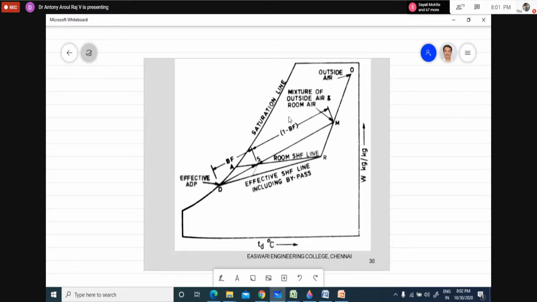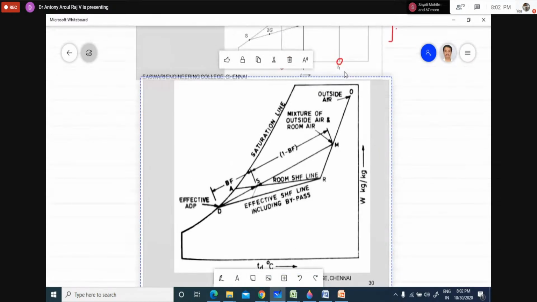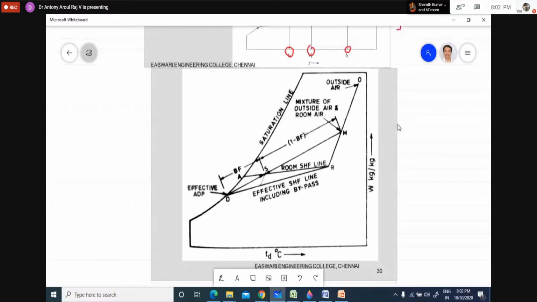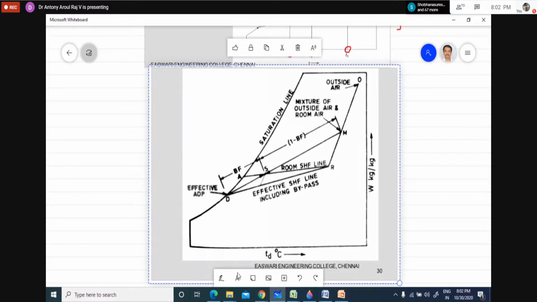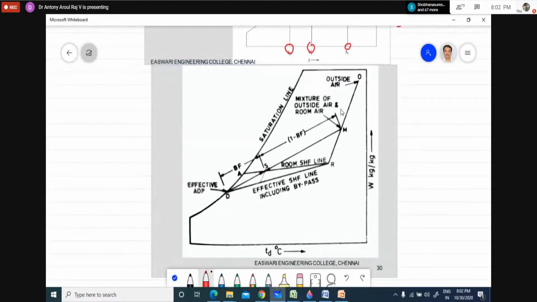Now if I am starting from this point and ending at this point, that means I'm taking 100% outdoor air. From this point to this point, the cooling coil capacity will be very much higher.